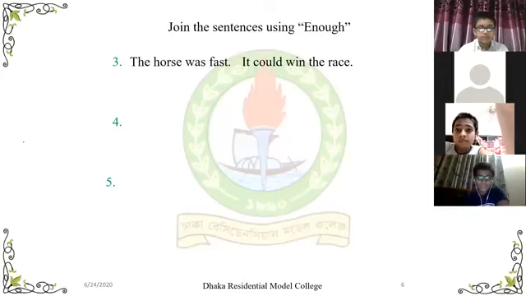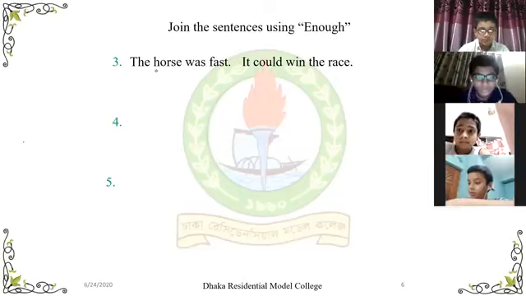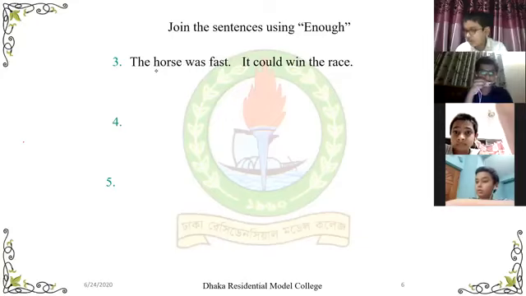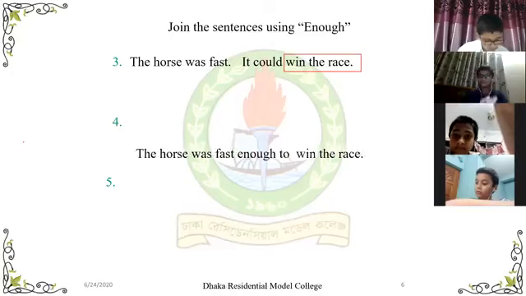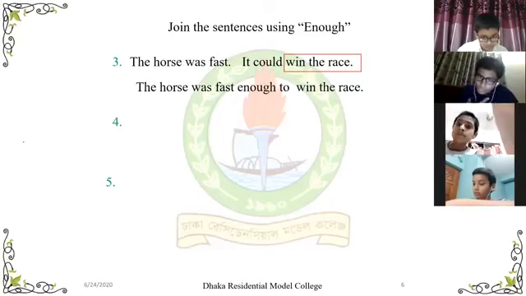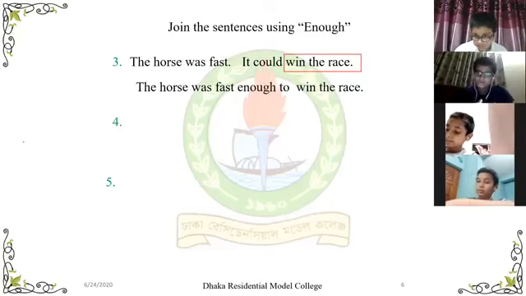Sir, I can. Can you answer this question? The horse was fast enough to win the race. Okay, you are right. Look at the answer. He is totally right. The horse was fast enough to win the race.